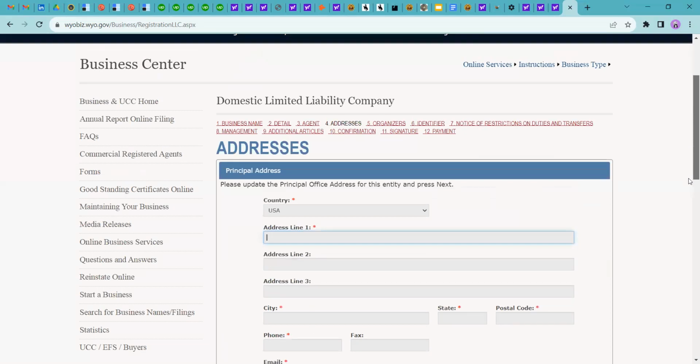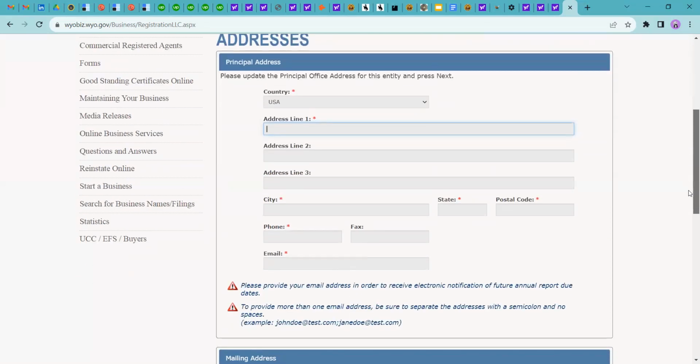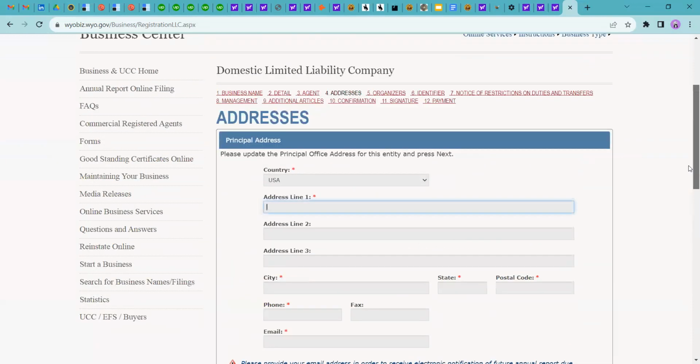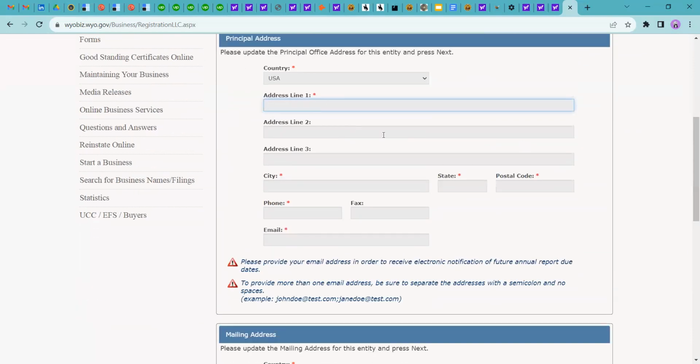Okay. The next step is adding the address: the principal office address for the entity and also the mailing address for this entity. As you all know, it is not necessary that your principal office address be situated in the state of Wyoming. It can be anywhere. But for instance, I'm searching for random addresses in the state of Wyoming itself.